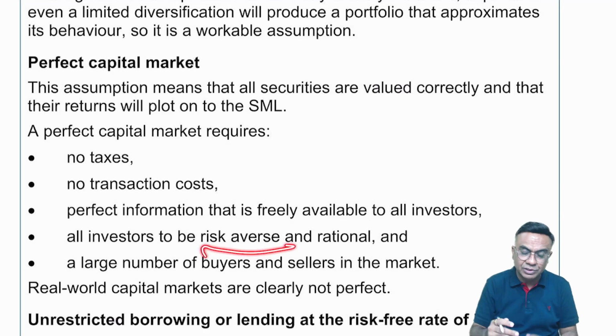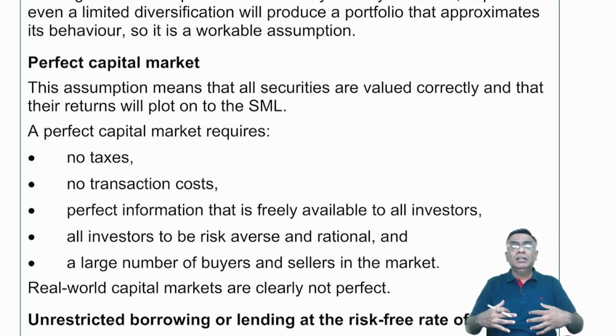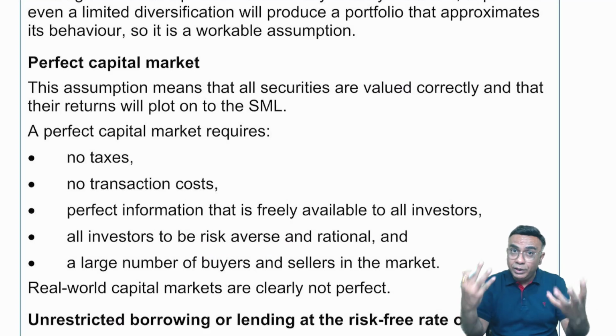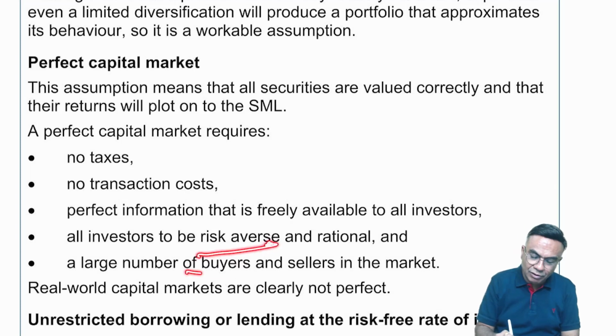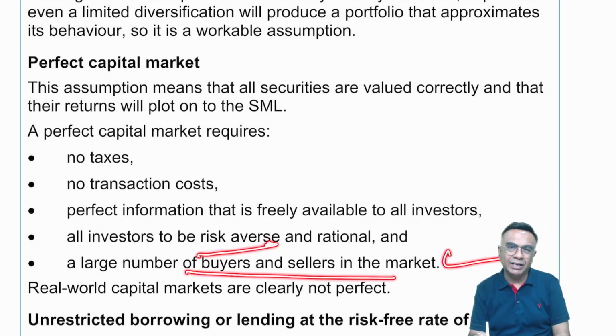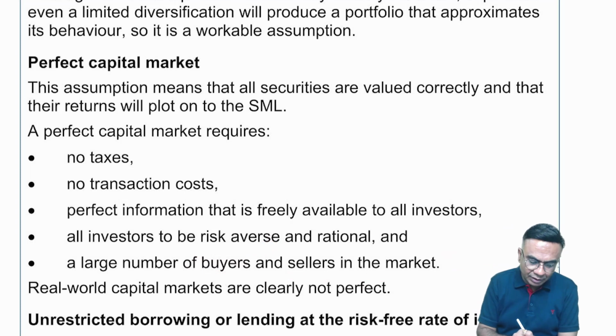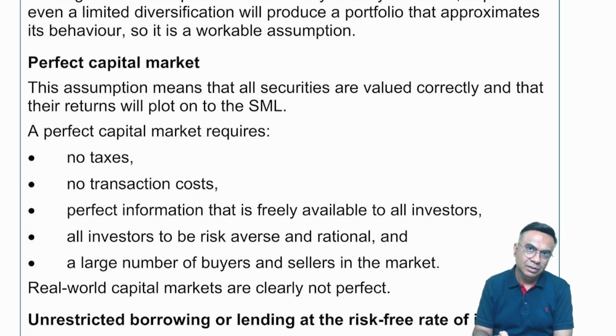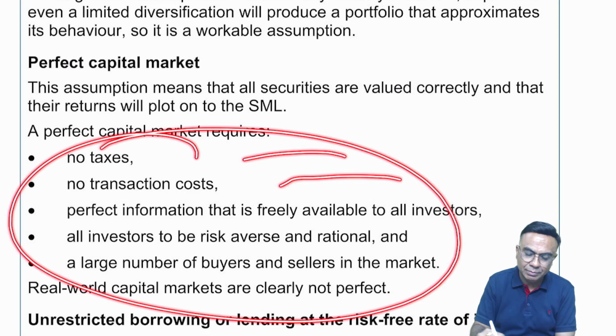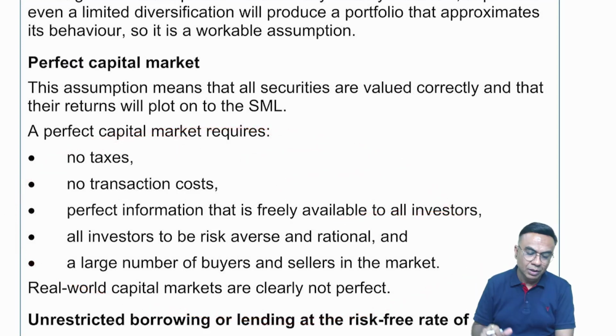So some investors want to take risk, so all of them may not be risk averse. Large number of buyers and sellers in the market, this is fine, but the real world capital markets are clearly not perfect. We cannot have a market where everything is possible, no taxes, no transaction cost.